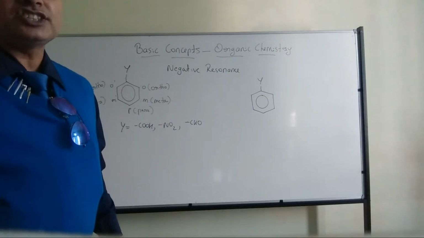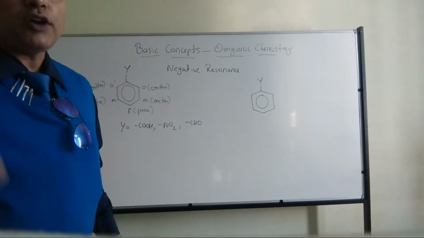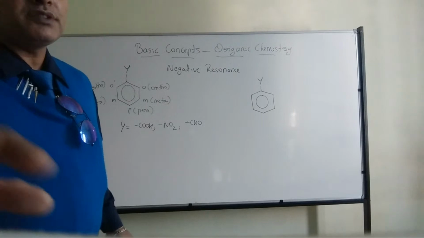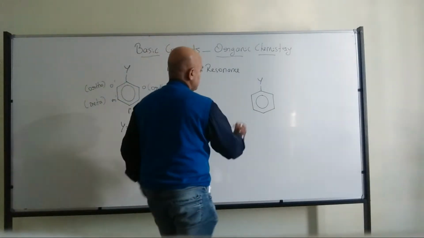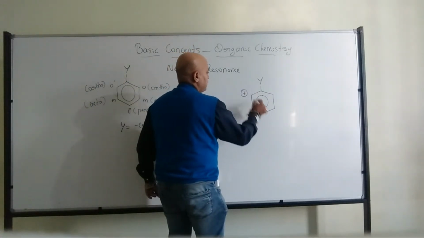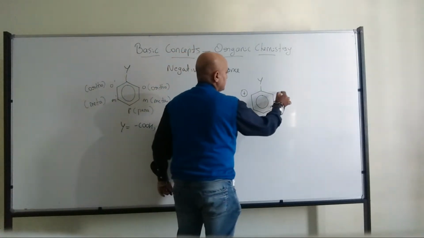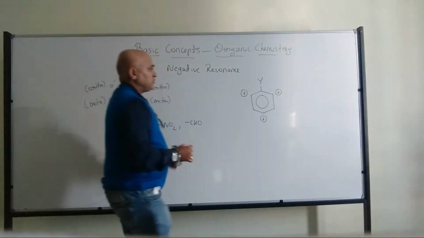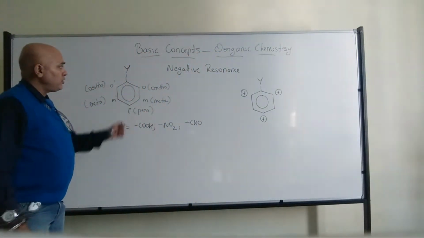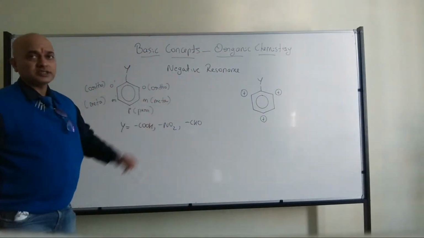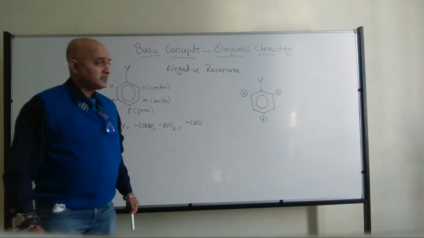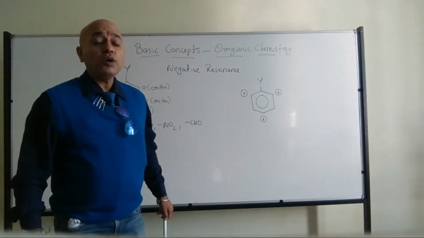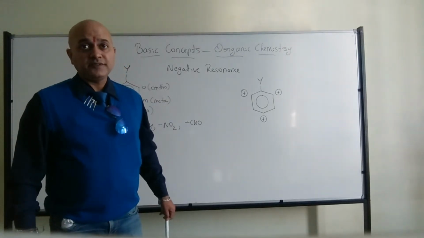Yes, Ashish, it is positive charge. Very good. If you go back to the resonance, the positive charge is localized at ortho and para positions. Yes, all of you correct.